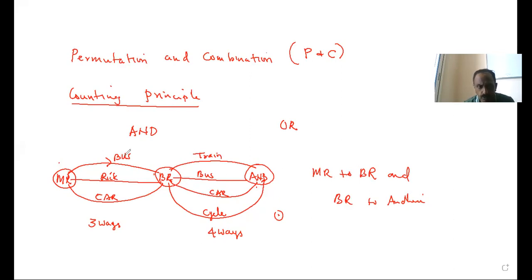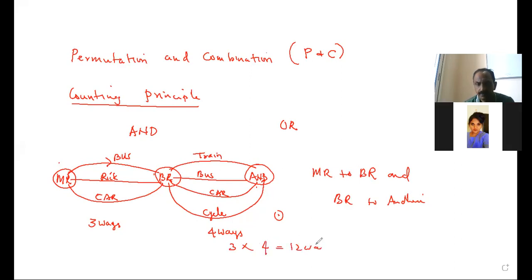So Mira Road to Borivali, he travels by bus. And how many options does he have on this side? 4 options. For one bus, you have 4 options. One rickshaw, 4 options. One car, 4 options. So how many will be there? 3 times 4, 12. This is what the counting principle says.